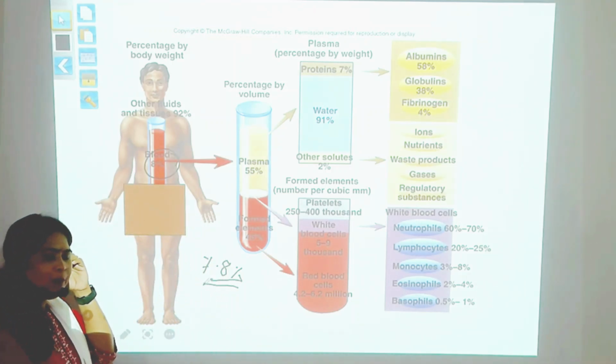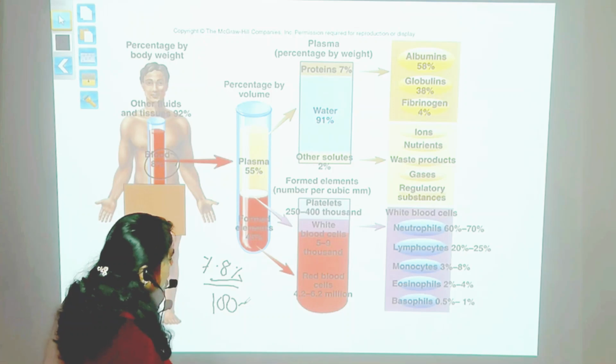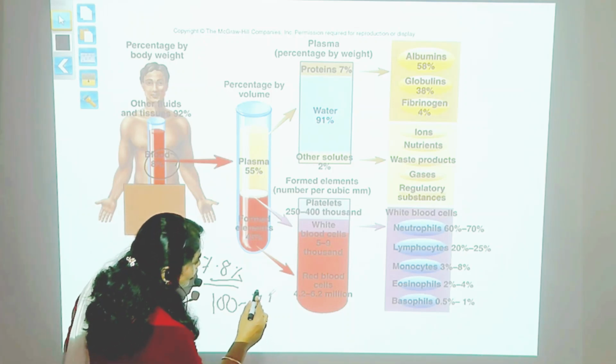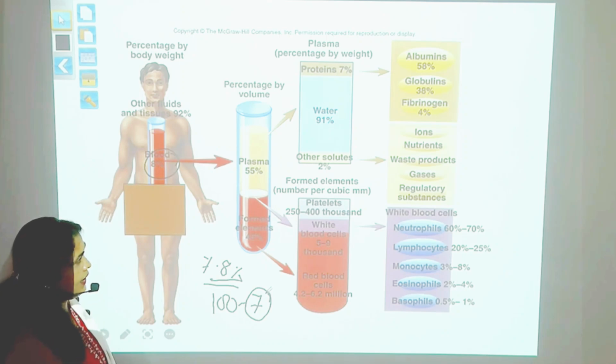That means if a person is 100 kg, the blood volume should be 6 to 7 liters. Okay.